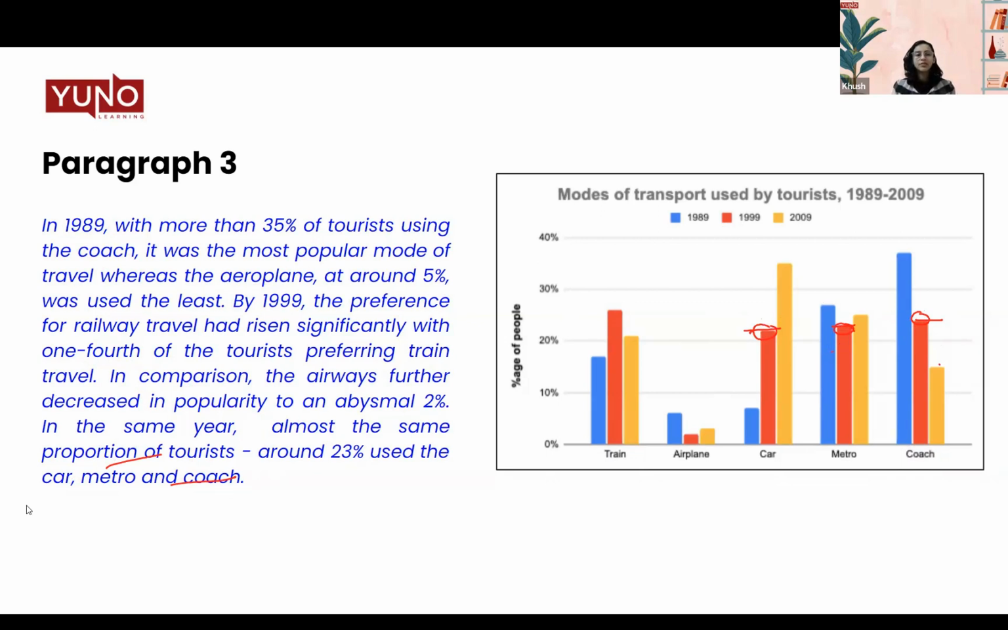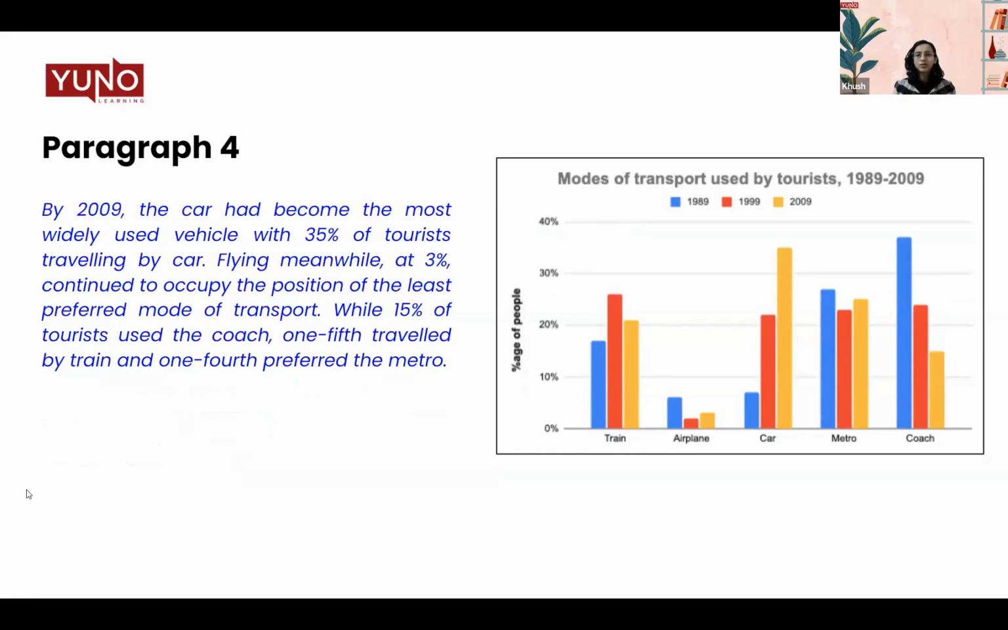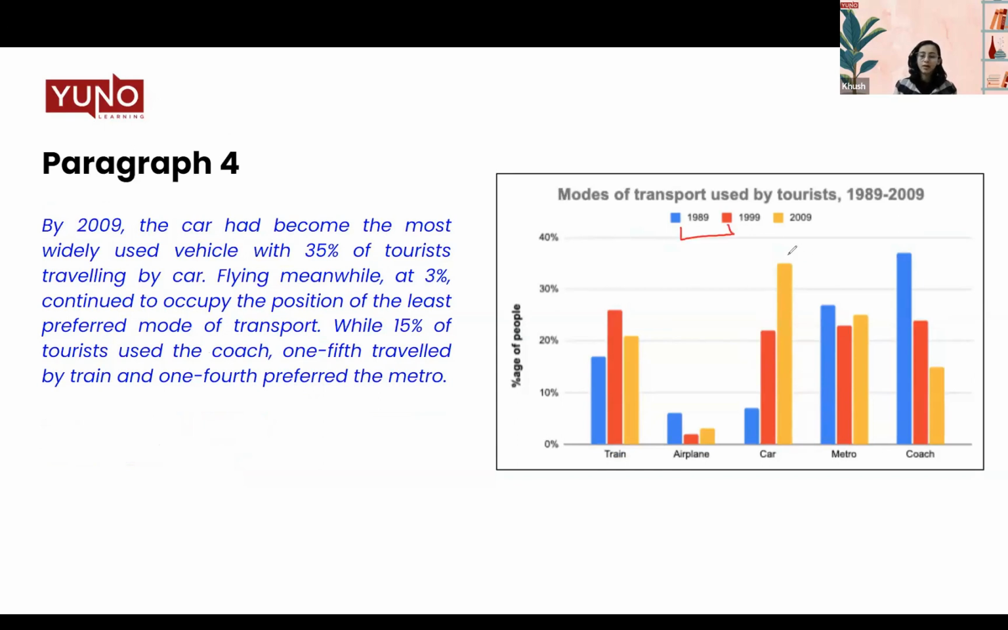Next, we have body paragraph 2. Now, how did we categorize this? We started talking about 1989 and 1999 in body paragraph 1, and then we talked about 2009 in this body paragraph. Now, you can divide it by time if you wish, or you can also divide it by categories. You can talk about the fluctuating categories in one paragraph and then talk about car and coach in a different paragraph. This is completely your choice, but this is how we wrote our sample answer.